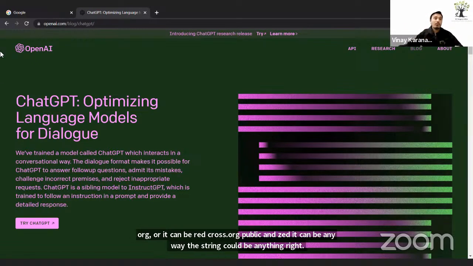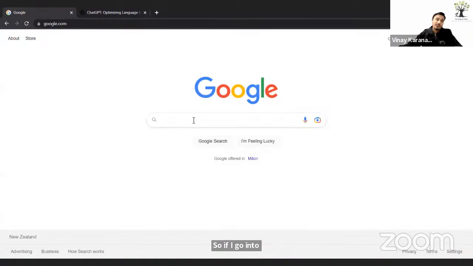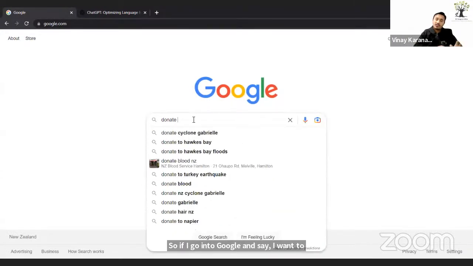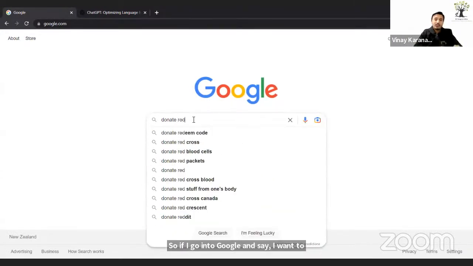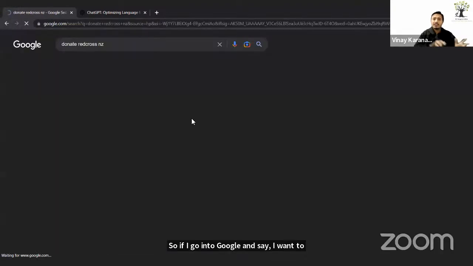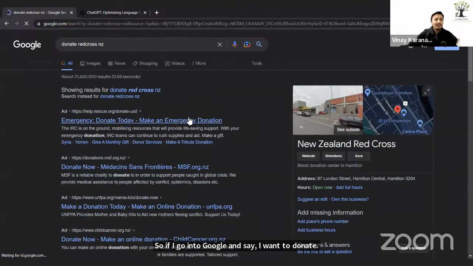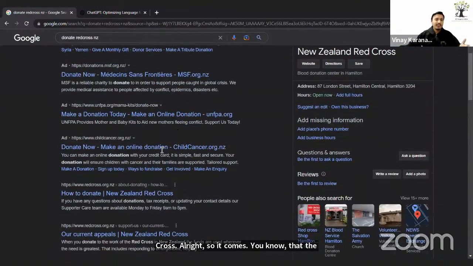So if I go into Google and say, I want to donate Red Cross New Zealand, the results come directly right on the top like this: how to donate New Zealand Red Cross. You see, redcross.org.nz is the web portal.